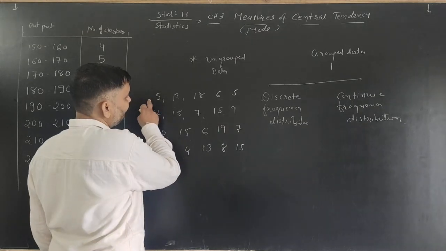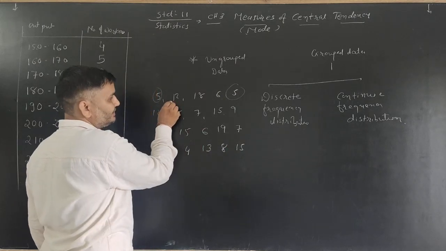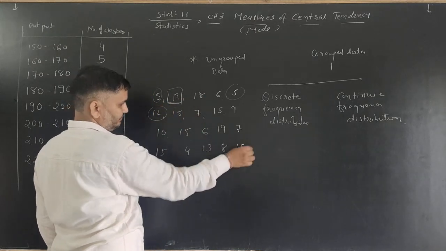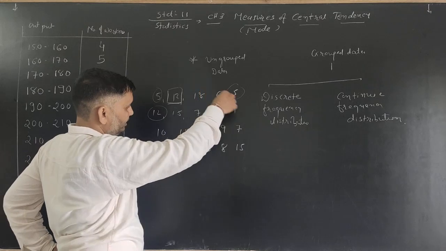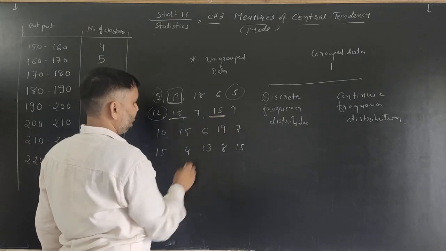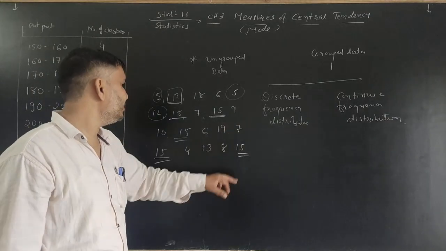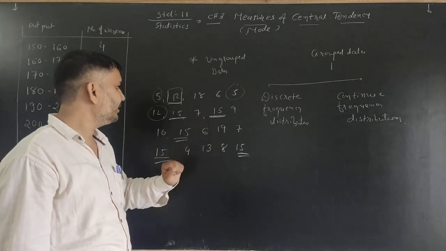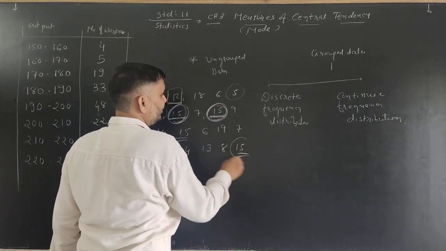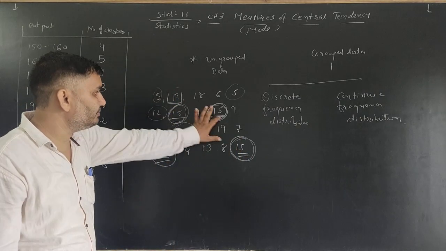how many times. So first the 5 is repeated 1 time, 2 times, and okay. The 12 is repeated 1 time, 2 times. That's okay. Now 18 is repeated only 1 time, 6 is repeated only 1 time, 15 is repeated 1, 2, 3, 4, 5 times. 19 is 1 time, 10 is 1 time, 9 is 1 time, 7 is 2 times, 4 is 1 time, 13 is 1 time. So the observation 15 is repeated 1, 2, 3, 4 and 5 times. So the 15 is repeated maximum number of times.